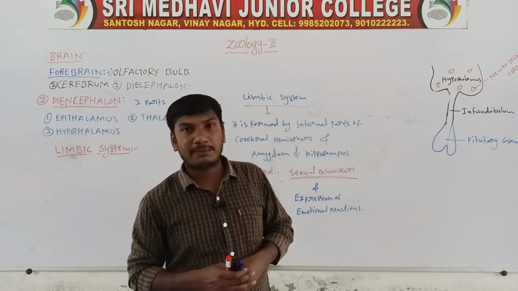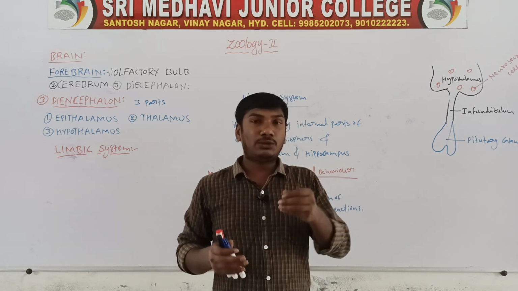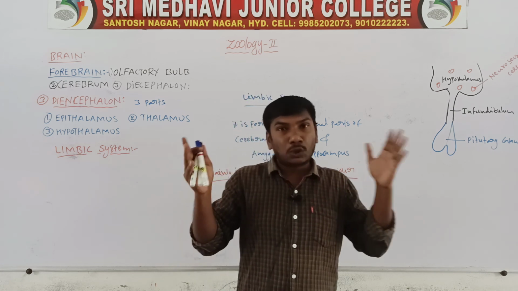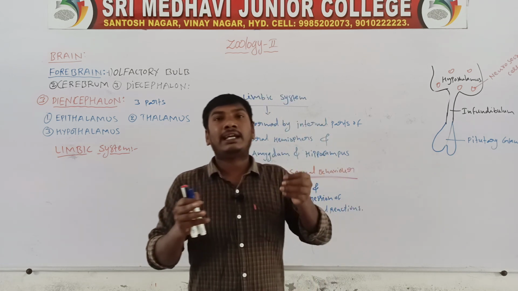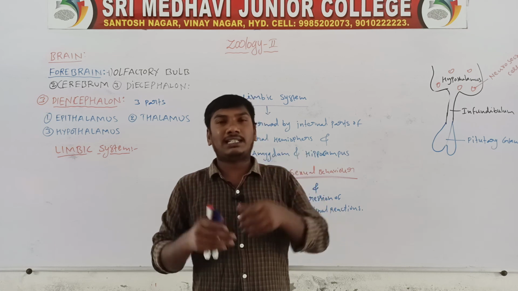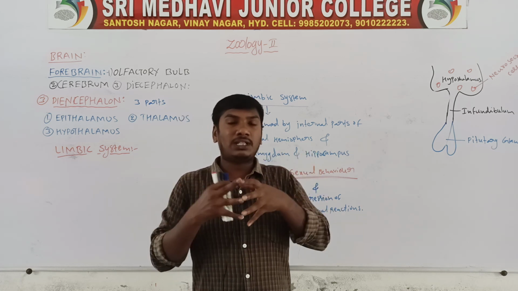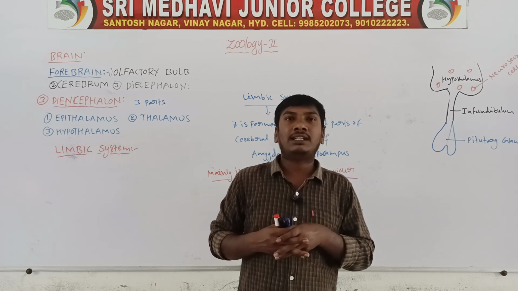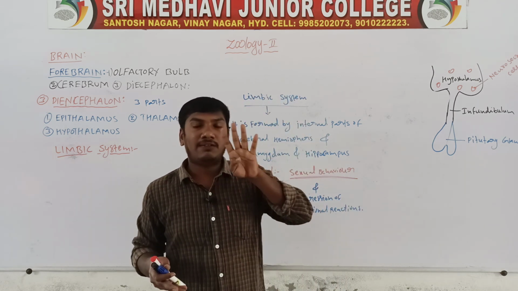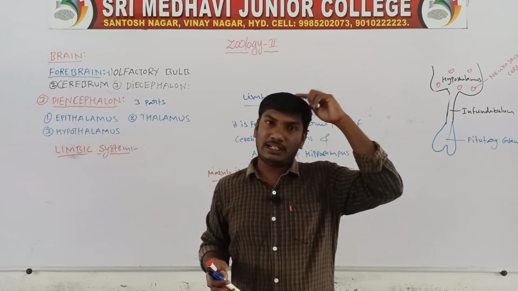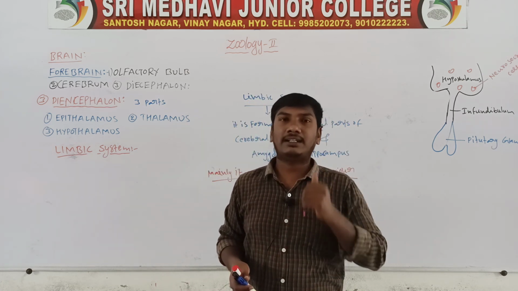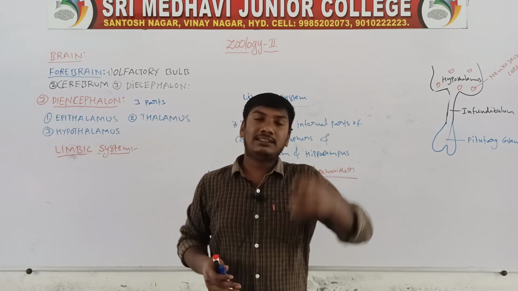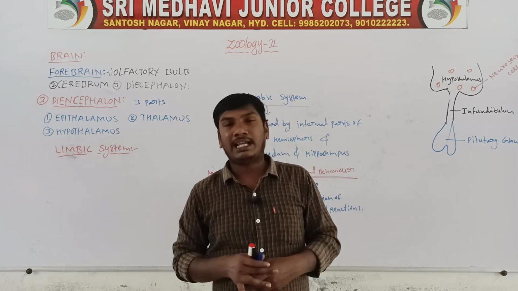Next one, cerebrum. The cerebrum is divided into two cerebral hemispheres, left and right. The two cerebral hemispheres are connected by the corpus callosum. Each cerebral hemisphere contains four regions: frontal lobe, parietal lobe, temporal lobe, occipital lobe. The cerebral hemisphere contains gyri and sulci, which increase the surface area.